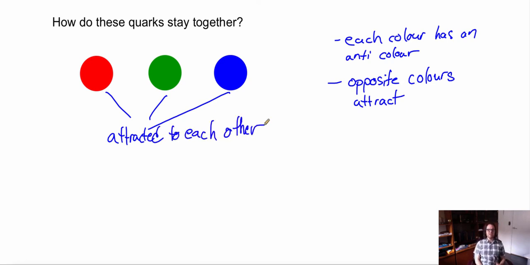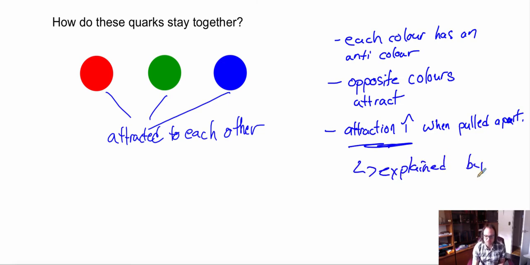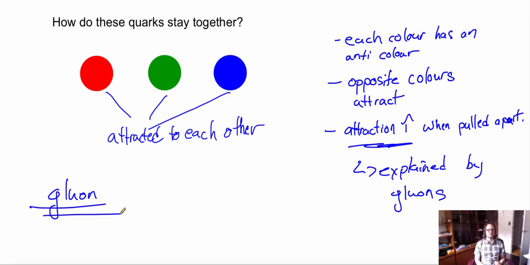Now, another weird thing that happens here is that as we pull the quarks apart, the strength of these color charges increases. So the attraction increases when we pull them apart. Now this attraction that increases when we pull them apart can be explained by gluons. So what is a gluon? A gluon you might think of as the glue that holds everything together. A gluon is a mediating particle made up of two color charges.